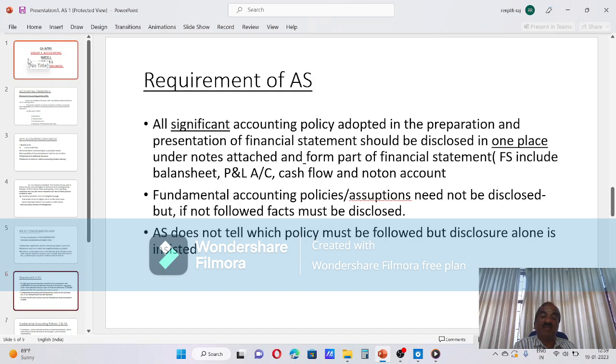And that is one of the major botheration of auditors also. If any company violates any of the fundamental policies, auditors must qualify their report according to the materiality. Then, what are the fundamental accounting policies? Just below we will study. AS does not tell which policy must be followed, but disclosure alone is insisted. That is the major part.